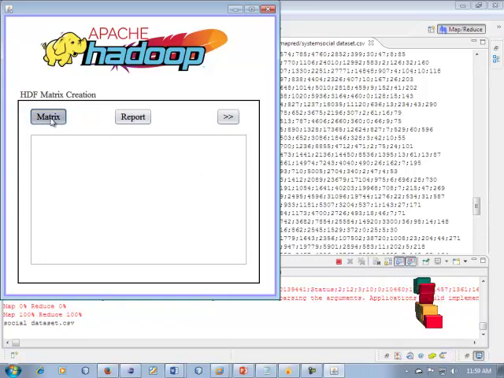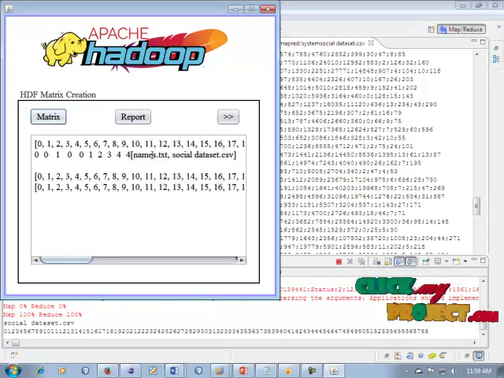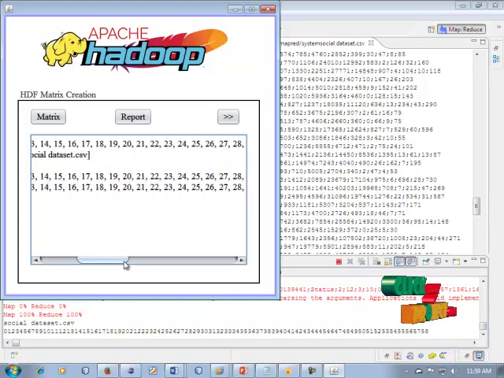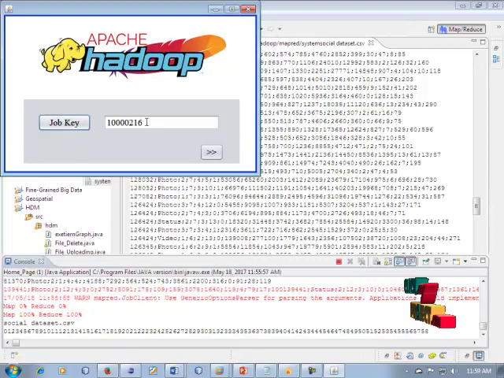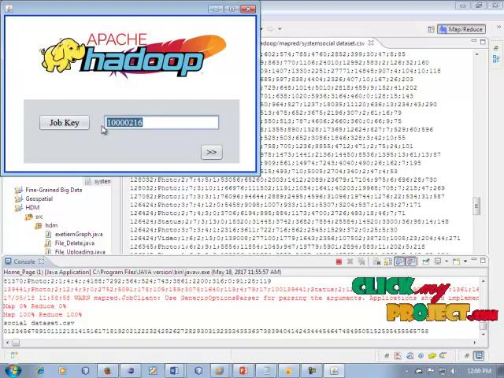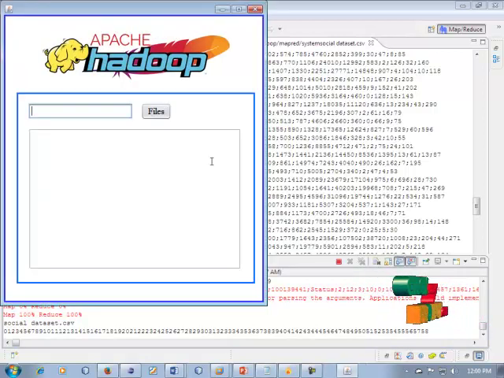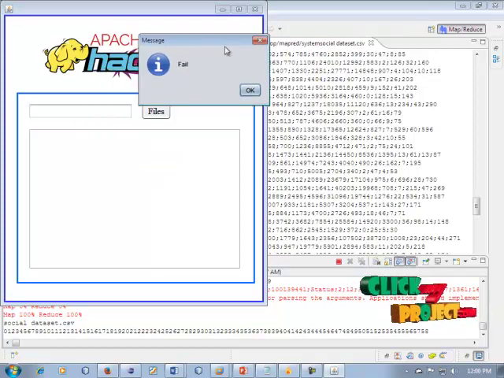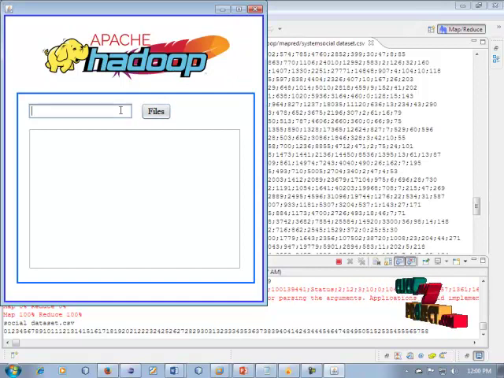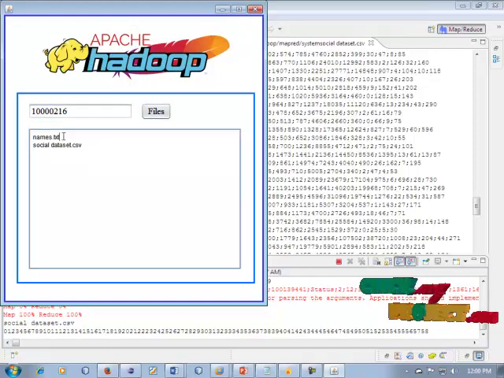Another process is matrix generation. We show the two types of files, and the matrix formation is created for these job files based on matrix creation. Next, job key. In our project the job key is created in this process. Next, view files. Unauthenticated viewing of our job file shows an error message in this process. So click this and paste it in our Hadoop file job creation key. Click it, and the two types of files are stored in our process. Okay, thank you.